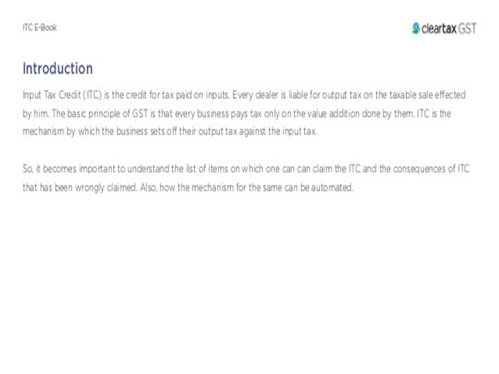When a trader sells goods to a consumer, he collects GST based on the HSN of the goods sold and the place of destination. Let us assume that the MRP of the good is rupees 1000 and the rate of applicable GST is 18%. The consumer will therefore pay a total amount of rupees 1180 for the goods, which includes a GST of 180 rupees. Without the ITC, that is input tax credit, the trader will have to pay 180 rupees to the government. With input tax credit, the trader can reduce the total tax that he will have to pay to the government. This is how it works.